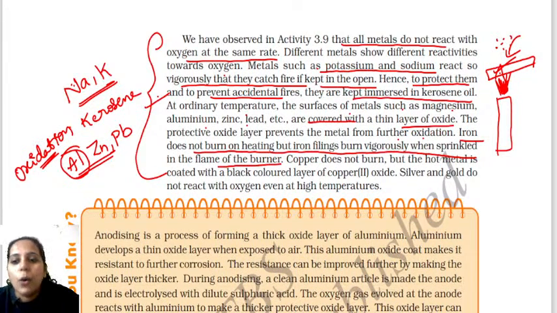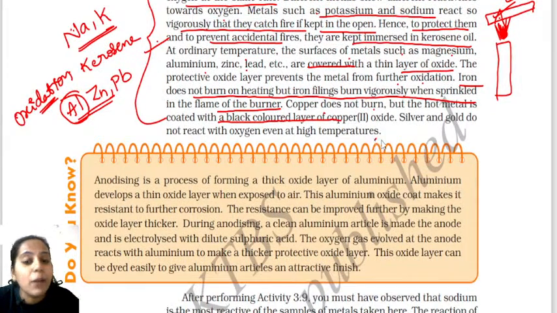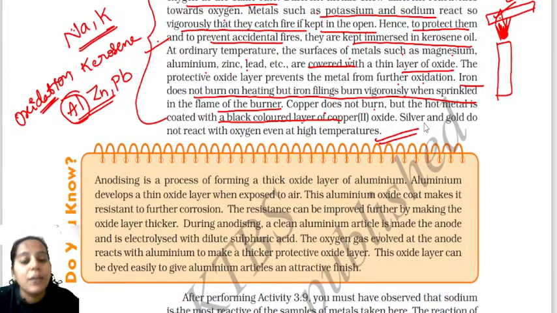Clear, right? Okay. So now next you have to see here, copper does not burn, but hot metals are coated with a black colored layer, copper oxide. This one also I told. All these things I already explained some time before. I am just recalling them here with respect to the examination point of view, you must know. And silver and gold do not react with oxygen at all.